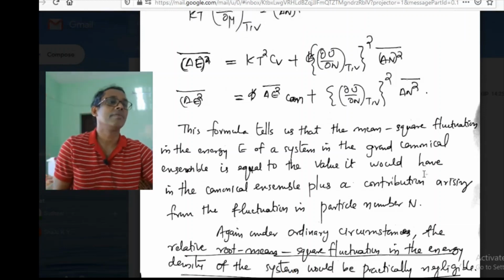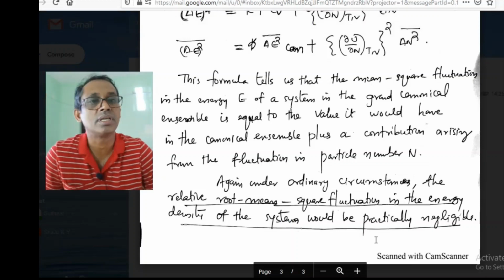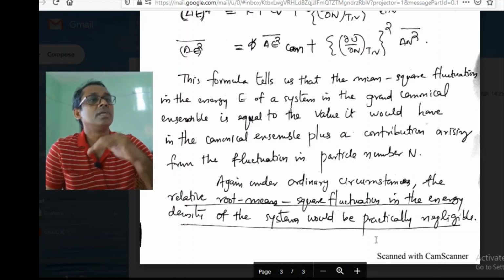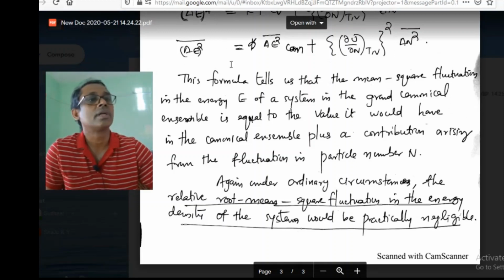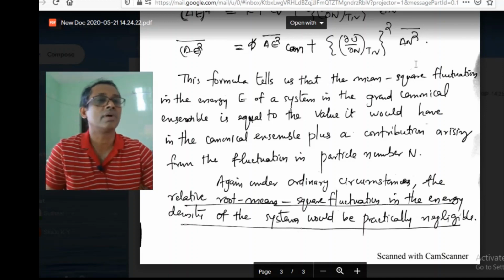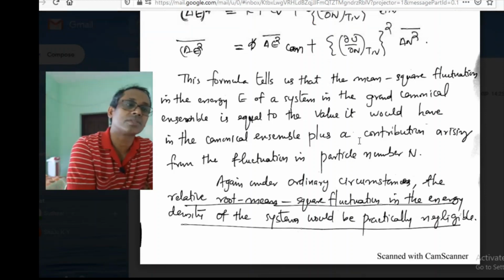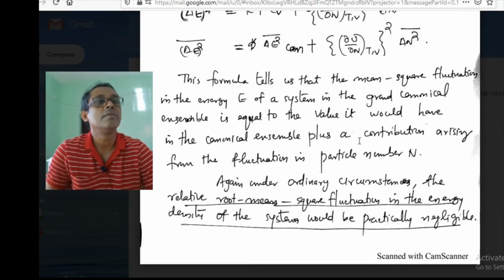The relative root mean square fluctuation in the energy density is simply divided by the volume. If you divide this with the energy, here we have the particle density, and this will be small; we have already seen that it is very small. So the relative root mean square fluctuation in energy or energy density in the system will be practically very much negligible.